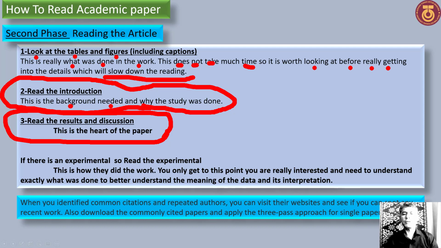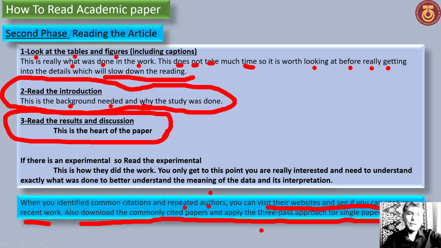Only when you are really interested and need to understand exactly what was done do you read this part, to better understand the meaning of the data and its interpretations. This is also when you identify the common citations and repeated authors. You can visit their websites and spot any recent work. Also download the commonly cited papers and apply the three-pass approach to those single papers.